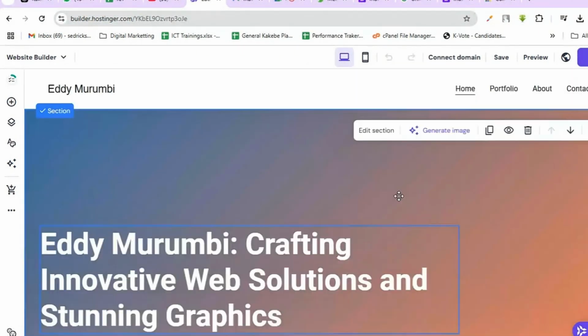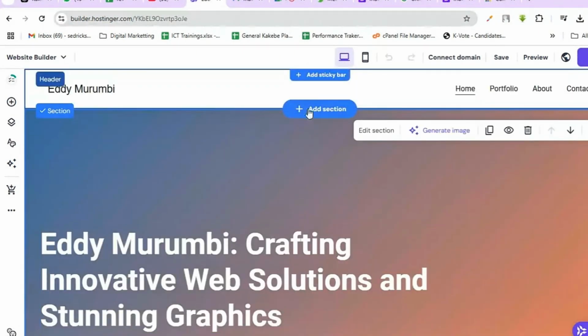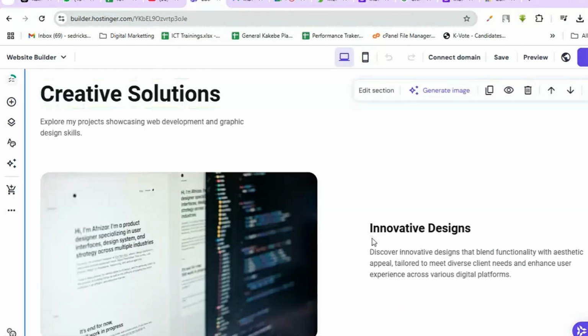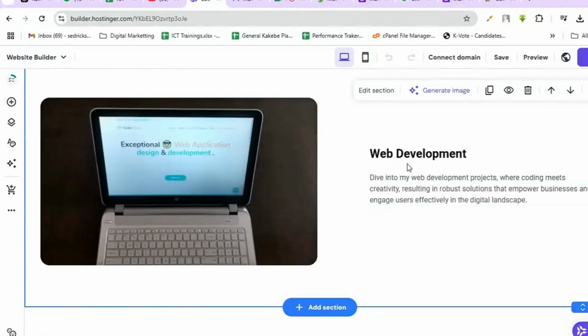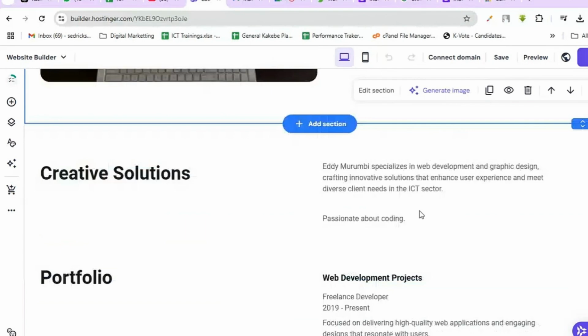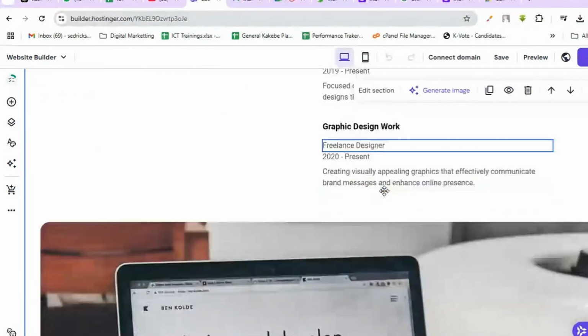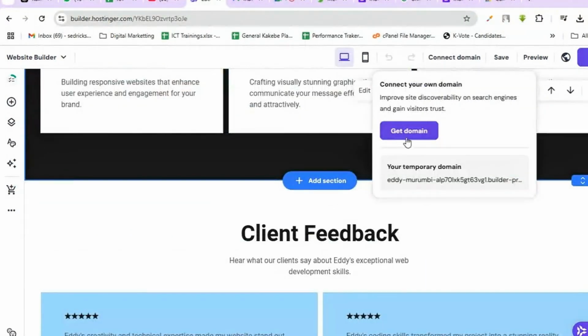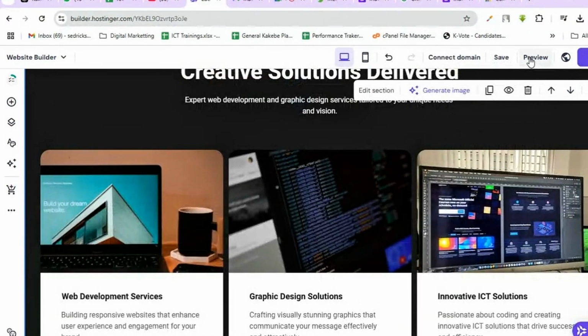Right, there we go. So we already have a website called Eddie Murumbi. Home page is here, his portfolio is here, about us page, contact page, and it's trying to give us the detail. It's creating solutions. He's an innovative design person. He's doing web development and says, dive into my web development projects where coding meets creativity. So it feels like it's human actually doing these things, but it's not human. Now it's saying creative solutions delivered. So let us preview the actual website.